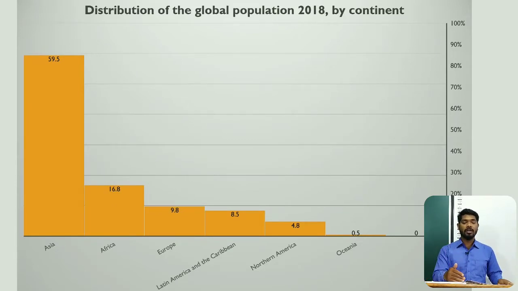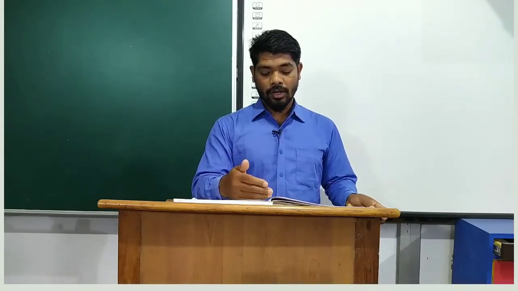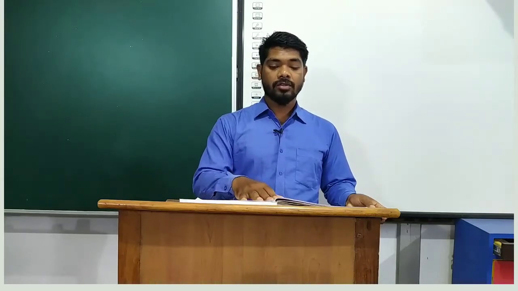Latin America and Caribbean means the central part of North America and South America, where Mexico is and where the Caribbean Sea is present. Then we have North America, around 5% of the global population, and Oceania is where the islands and archipelagos are. In those areas, 0.5% of people are living.